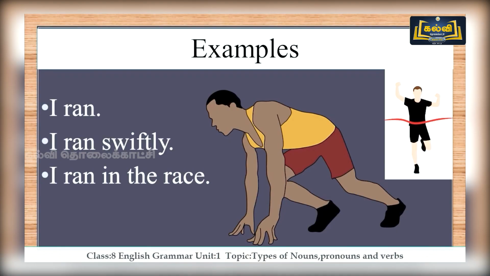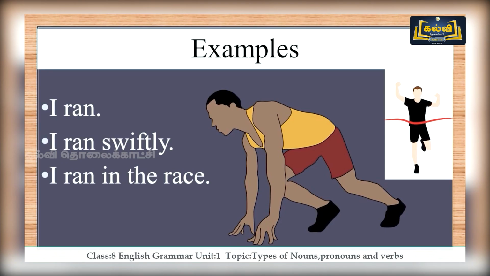Let's check some examples here. I ran. So it is not followed with any object there. So it says I ran, I play, I eat, I sing, I dance, I cook, I can do anything, but it is not followed with an object. So it is intransitive. I ran swiftly. Here also there is swiftly which can't be considered as an object. So it is intransitive. The verb ran. So I ran in the race. It is an adjunct which doesn't give you an object. So ran is intransitive here.